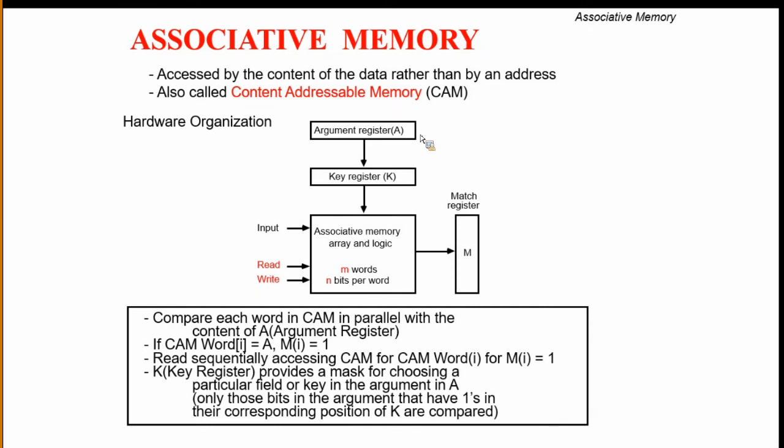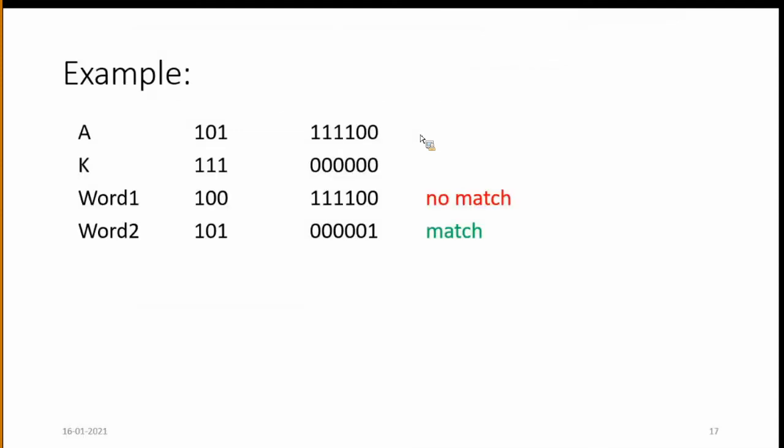And how can we store one cell of associative memory? Take one example. Here A, the argument register, is 101.